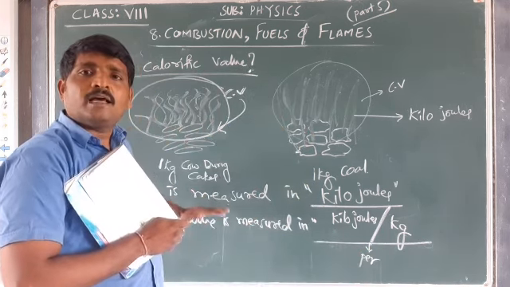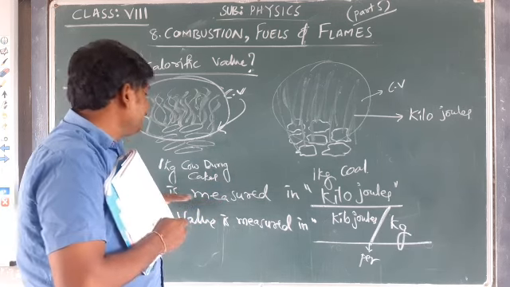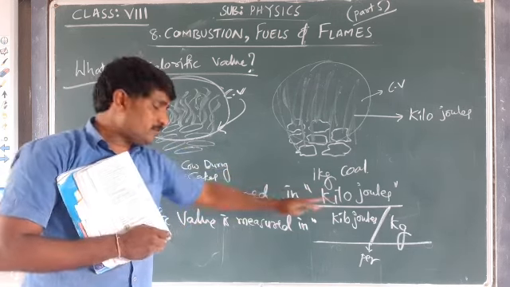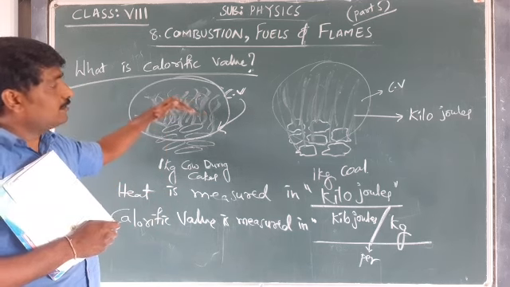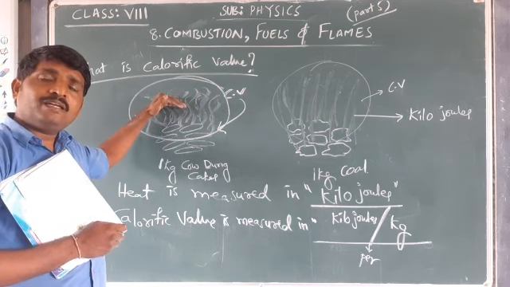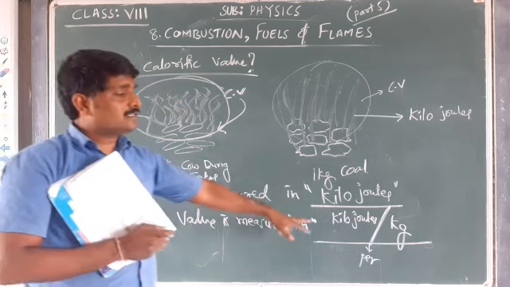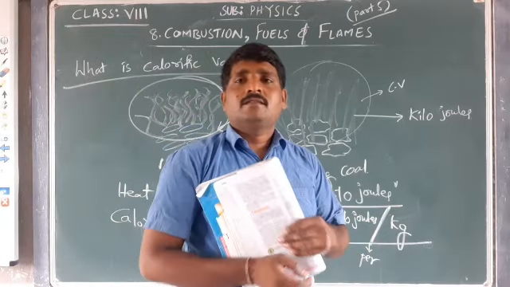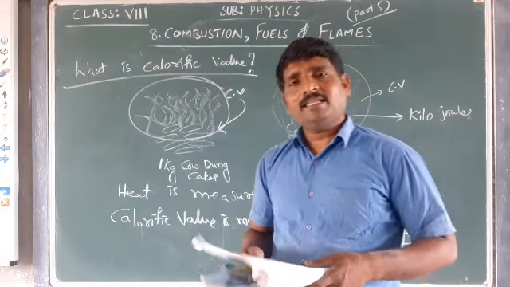The amount of heat energy is measured in kilojoules, and the calorific value of the heat generated is measured in kilojoules per kg.